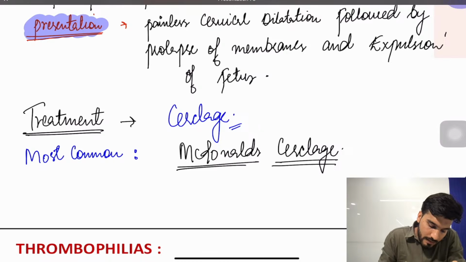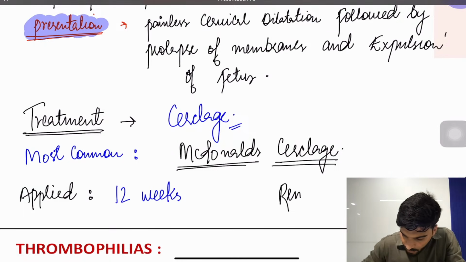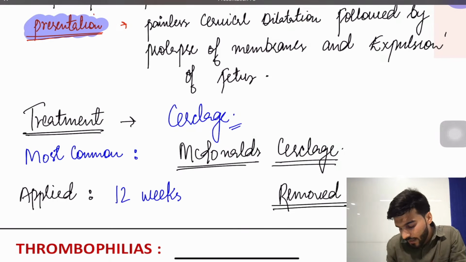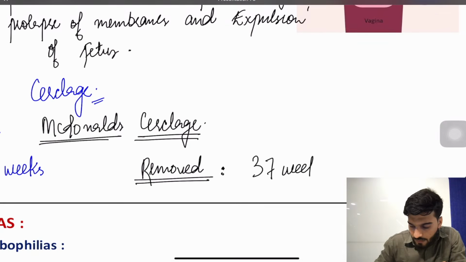Okay, and this cerclage is applied by 12 weeks, and it's removed by 37 weeks. And when are we removing this?